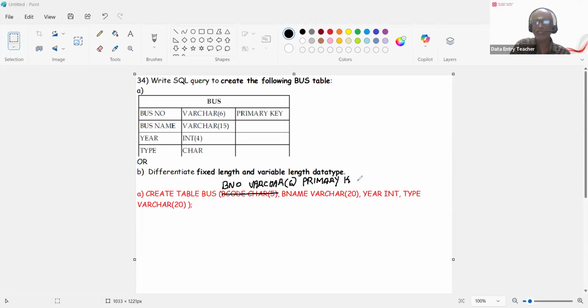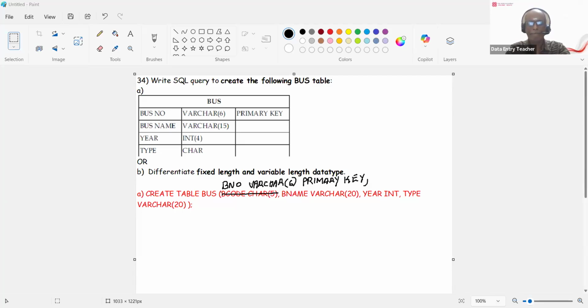Let me update it and then display it. Give me just a minute. Variable character of 6, followed by primary key. Then bus name, variable character.